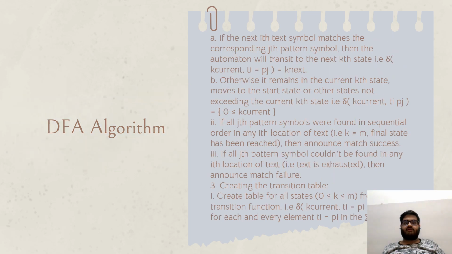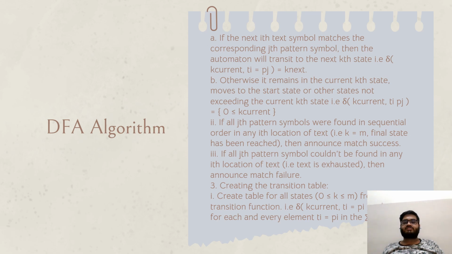Now, if the next ith text symbol matches the corresponding jth pattern symbol, then the automaton will transit to the next kth state, that is, the transition function delta of the current k and t[i] is equal to p[j] is equal to k next. Otherwise, it remains in the current kth state, moves to the start state or other states not exceeding the current kth state. If all jth pattern symbols were found in sequential order in any ith location of the text,